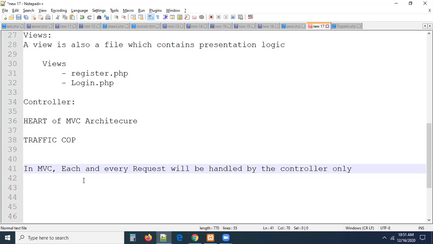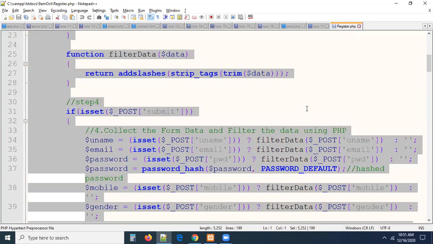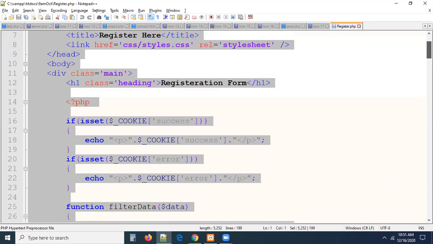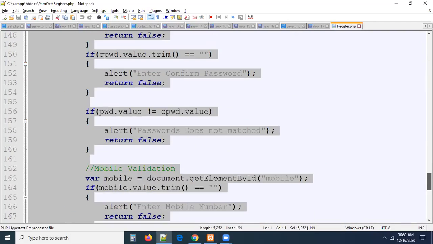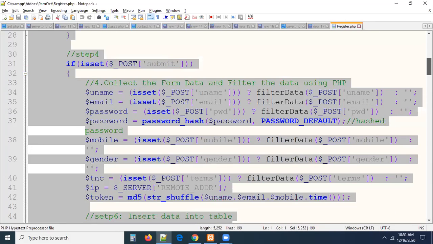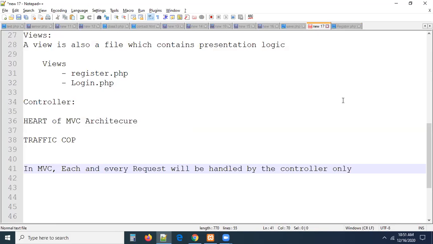MVC is saying that you have to follow those rules, then only your application will be MVC. If, without following the MVC rules, this is my registration.php, you are able to see register.php, can I call this MVC? No, I cannot. Why? Because you did not follow any rule of MVC here. You combined everything in a single file. Can I call this an MVC? No, guys, because you didn't follow the rules and regulations here.